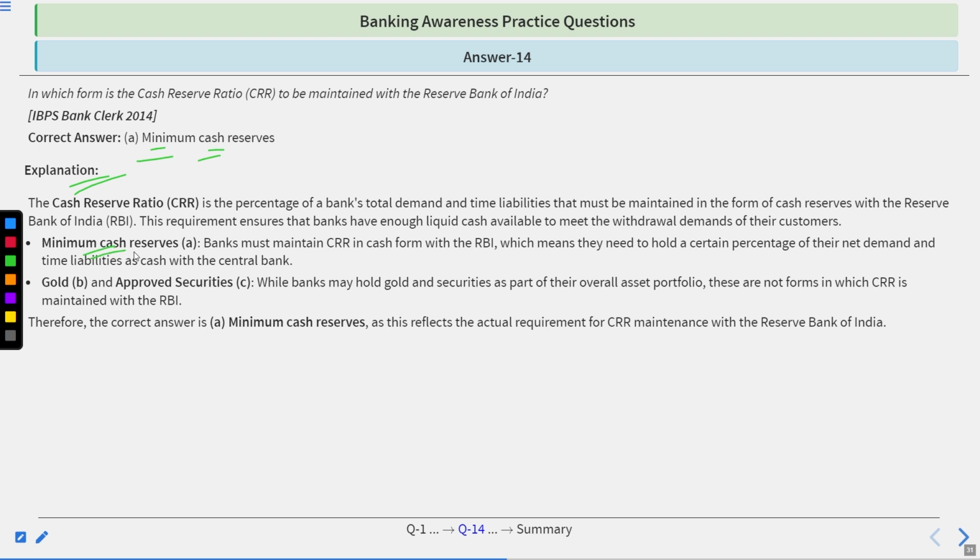Minimum cash reserves. Banks must maintain CRR in cash form with the RBI, which means they need to hold a certain percentage of their NDTL as cash with the central bank. Gold, approved securities. Banks may hold gold and securities as part of their overall asset portfolio, but not in the forms in which CRR is maintained with the RBI.